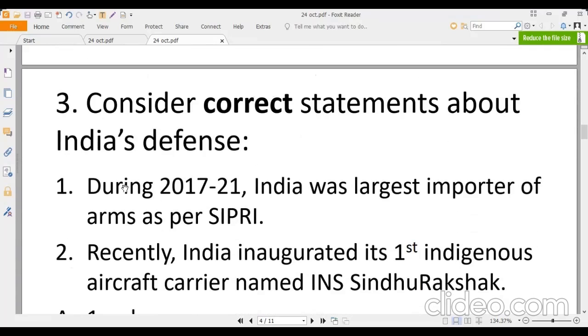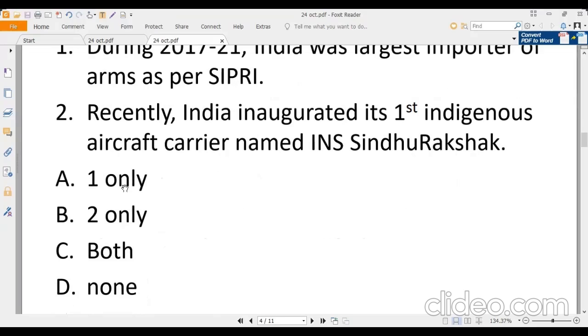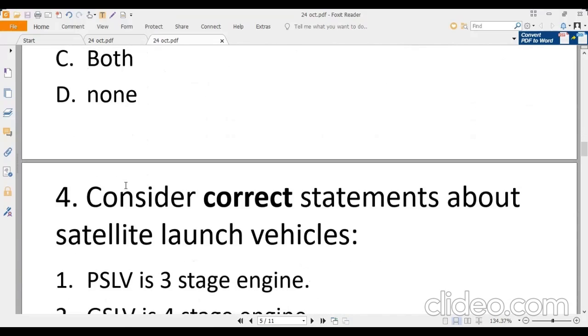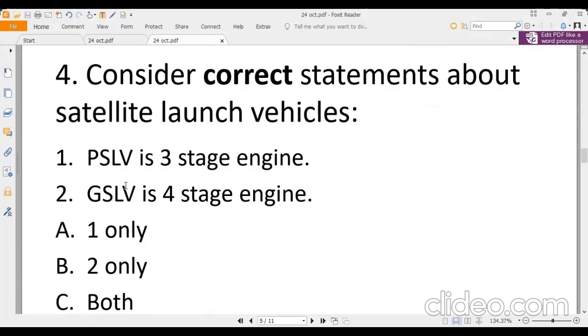Question number 3: consider the correct statements about Indian defense. First, during 2017 to 21, India was the largest importer of arms as per SIPRI. Second, recently India inaugurated its first indigenous aircraft carrier named INS Sindhu. Same options. Question 4: the correct statement about satellite launch vehicles. PSLV is a 3-stage engine and GSLV is a 4-stage engine. PSLV is the Polar Satellite Launch Vehicle. GSLV is the Geosynchronous Satellite Launch Vehicle.